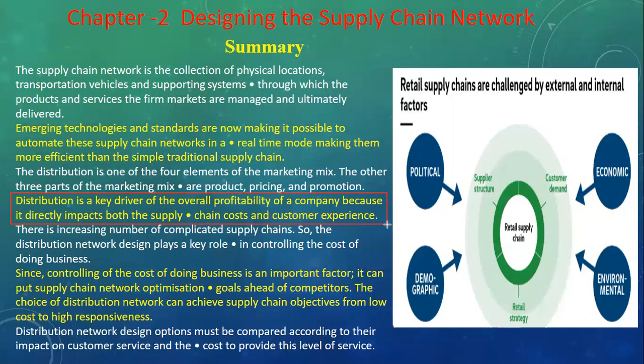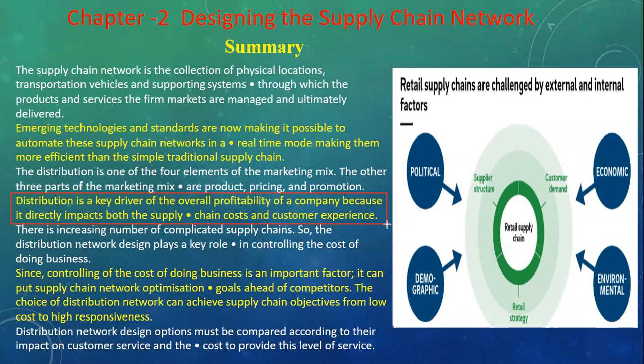Distribution is a main factor which impacts the cost. In distribution, the main thing is the movement of finished goods from the manufacturer to the consumer, so you need to arrange the truck for the movement. This impacts the cost because the movement of goods comes under transportation, so overall profitability depends on this. If you have a good distribution strategy, then your supply chain management will give the maximum profit.